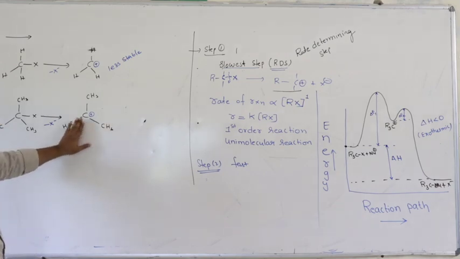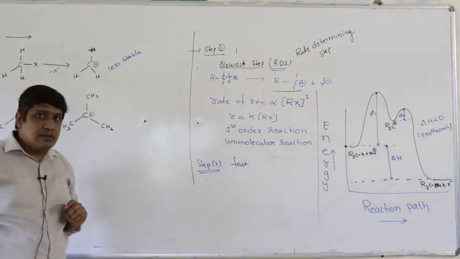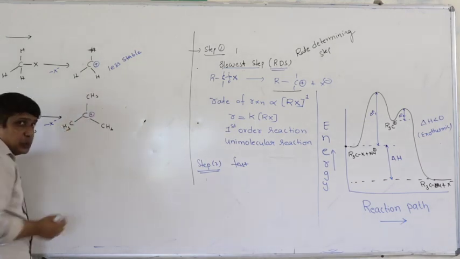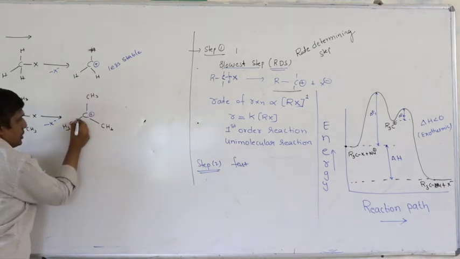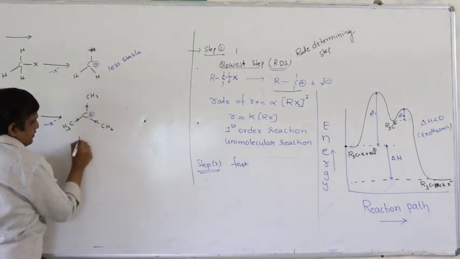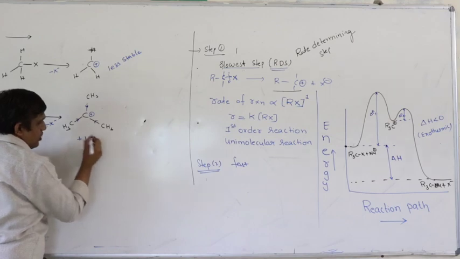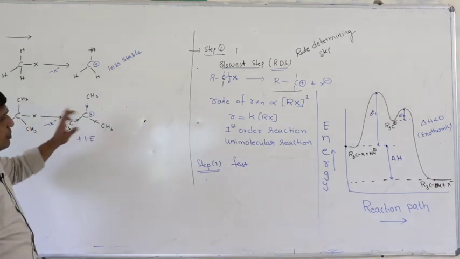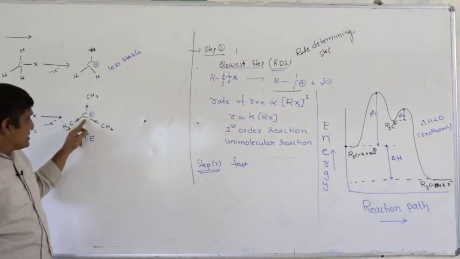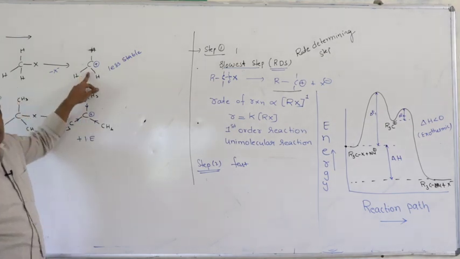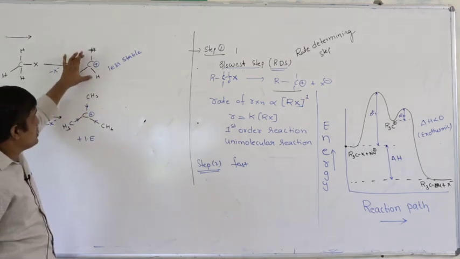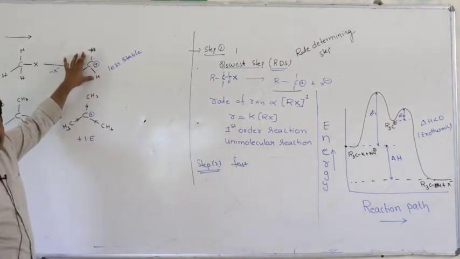Now here the carbon also carries the same positive charge, but see the substituents. Here you have alkyl groups. What do they do? They pump electrons into the carbocation by inductive effect, positive inductive effect, thereby decreasing the positive charge. The magnitude of positive charge will be less on this carbon compared to a primary carbon. That is why a tertiary carbocation is more stable than a primary carbocation.